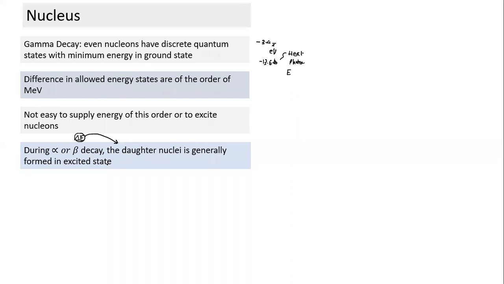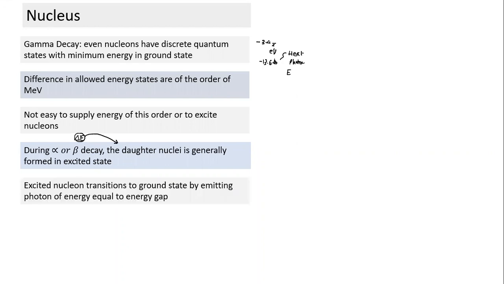That's what excited state means here. It goes into the next or next-to-next allowable energy state, depending on the energy which is released. And as it gets excited, the stable state is always the lowest energy state. Excited nucleons transition back to the ground state. When they transition back, similar to electron transition, they emit energy equal to delta E, the energy gap between the two